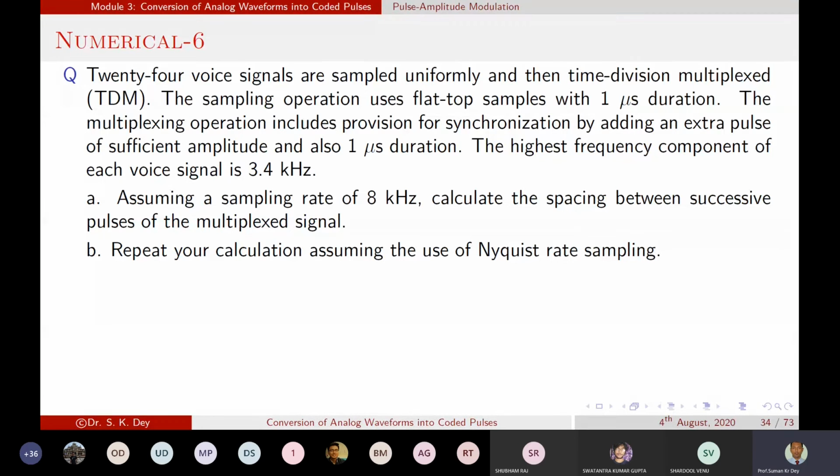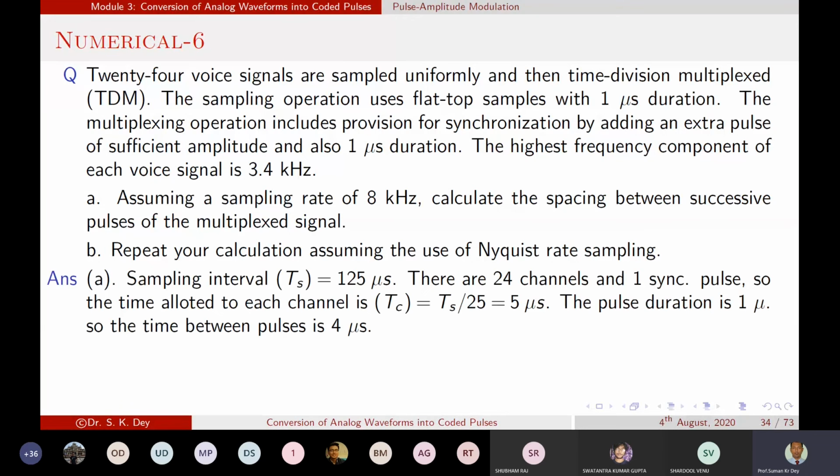Now in this 125 microseconds, how many samples are we sending? 24 voice channels plus 1 synchronization pulse, that means 25 samples within 125 microseconds. So the duration for a single sampled value will be 5 microseconds.